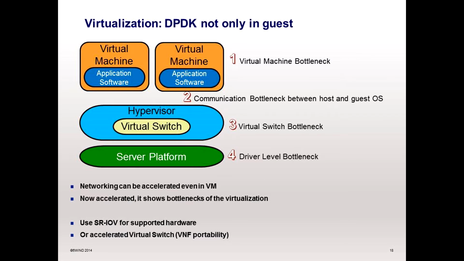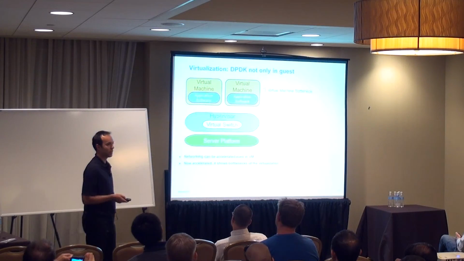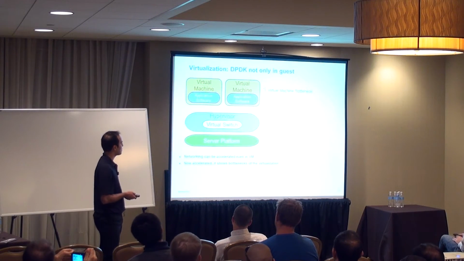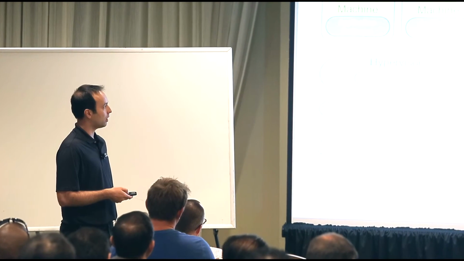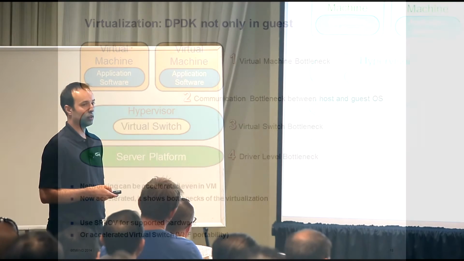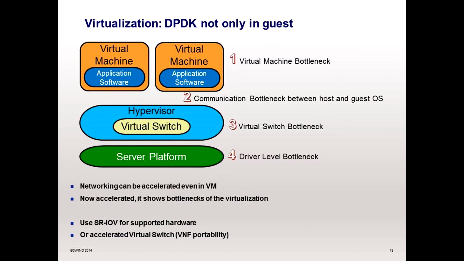So virtualization, DPDK. Today we have seen DPDK in virtualization, so it's not new. But you can use DPDK in a guest. By using DPDK in the guest, you are removing a bottleneck. And when you have removed this bottleneck, you can see the other ones.